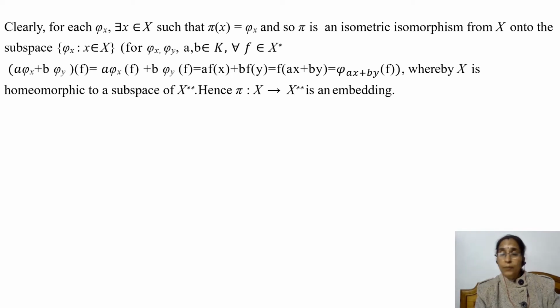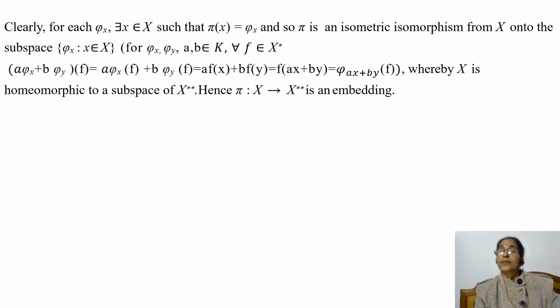And since f is any bounded linear functional, by linearity of f we can write f of ax plus by, and by definition of phi of x, this is equal to phi of ax plus by, of f. And this holds for every f belonging to X star. That means these two mappings are equal. So we can say that a phi x plus b phi y is equal to phi of ax plus by. And so we have shown that the set containing phi x for each x belonging to X is a subspace of X double star.